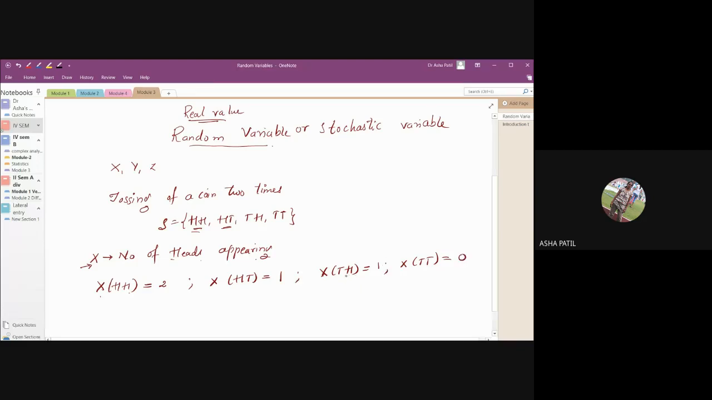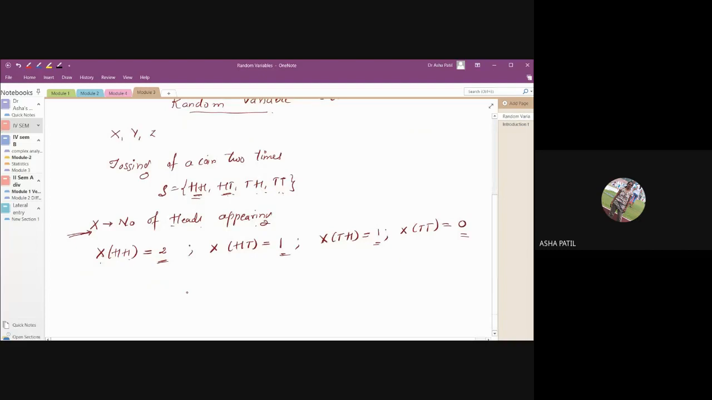We have 0. So what we have done? For each outcome, we have assigned a real value. A real value is assigned to each outcome of the random experiment. Then that is called as the random variable, or we call it as the stochastic variable. So this is how we assign the real values.